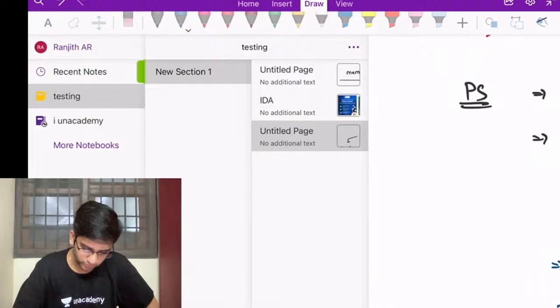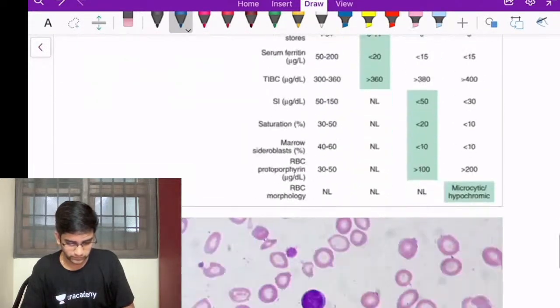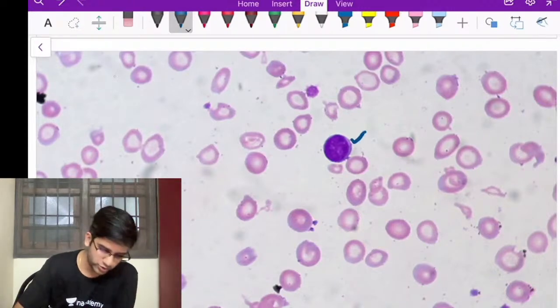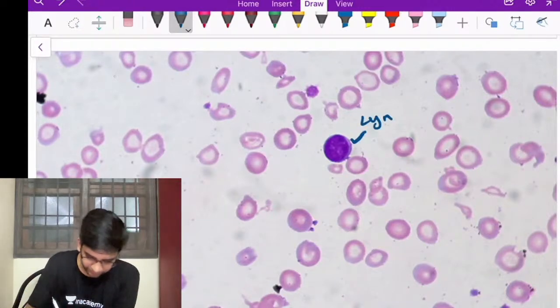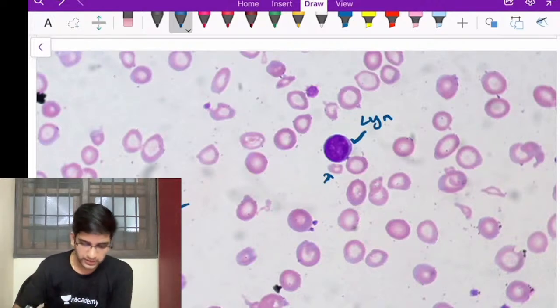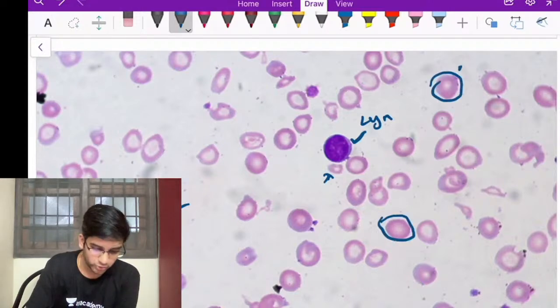Fine. You have a few images here. See, this here is my small lymphocyte, right? Definitely, this is undoubtedly smaller. There are many things which are smaller, right? At the same time, I can also see well hemoglobinized RBC, normal, right?